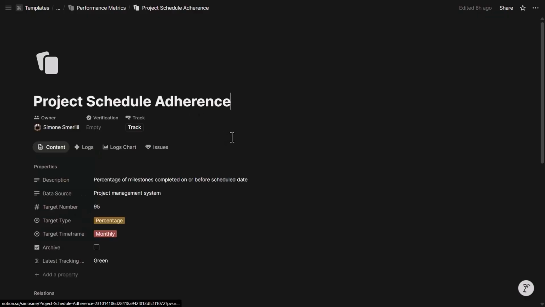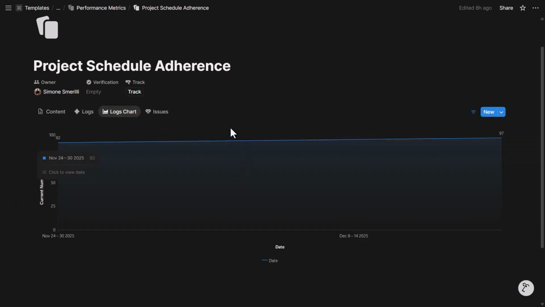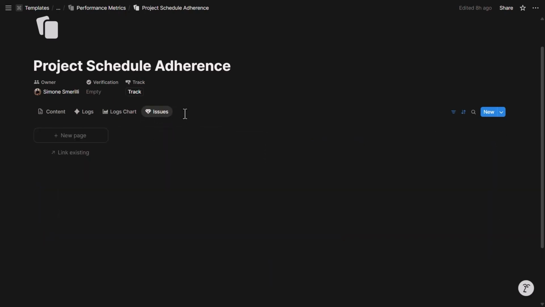When I open a metric page, I can see the logs. These are all the trackings done on that metric over time. I can see a chart of those logs by date, by week specifically. In this case, there are only 2 trackings spread apart across weeks. And I can see here the data that was tracked. And I can see all the issues related to that metric. I can also easily create them from here.